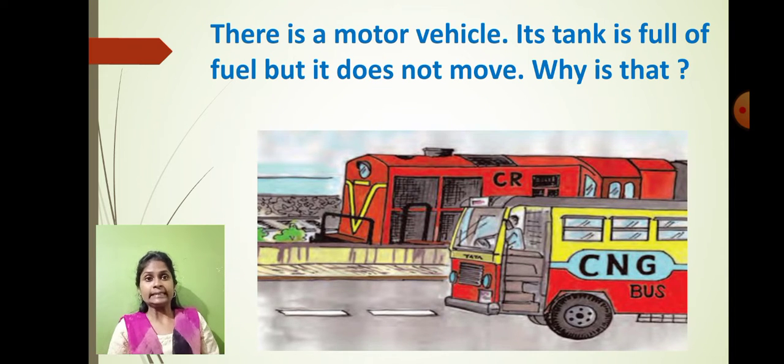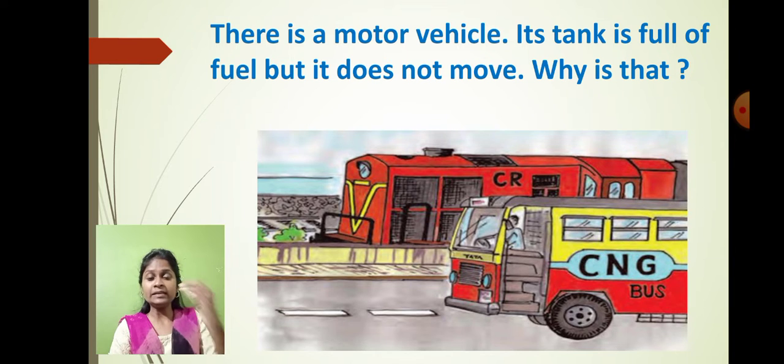You must have seen that there are many varieties of vehicles. Let it be a brand new vehicle. Suppose there is a motor vehicle and its tank is full of fuel, but it does not move at all. Why is that? In front of you, you have a bike or scooty or Activa or a bus. It is completely new and it has fuel also. Fuel could be in the form of either petrol or diesel.